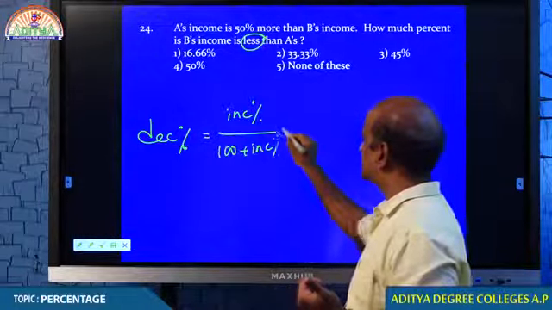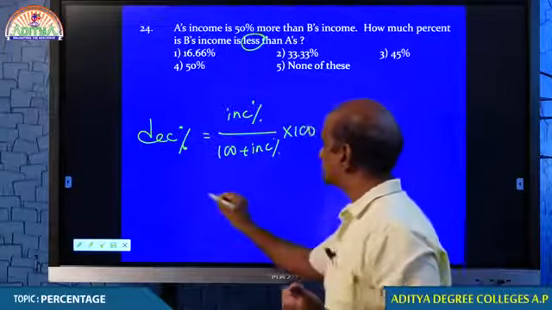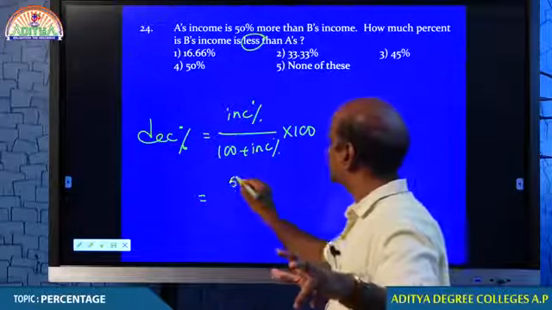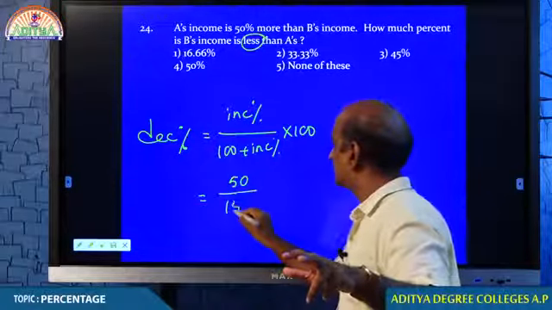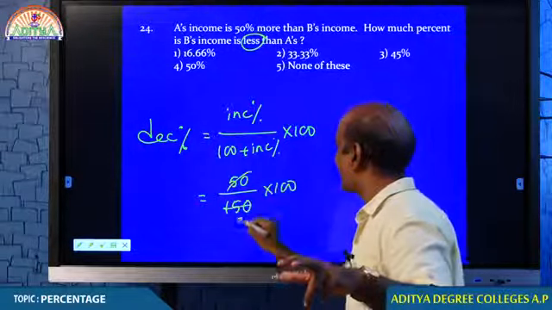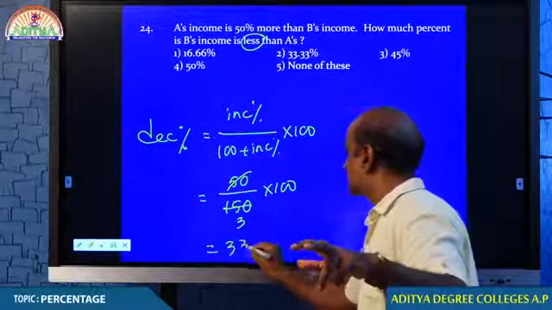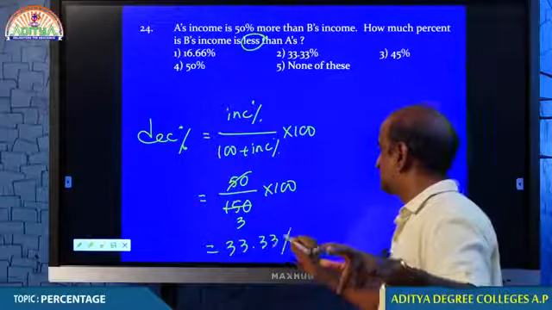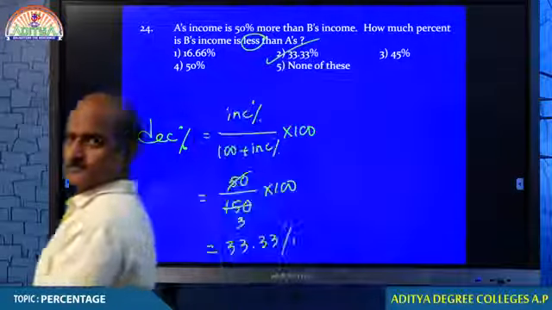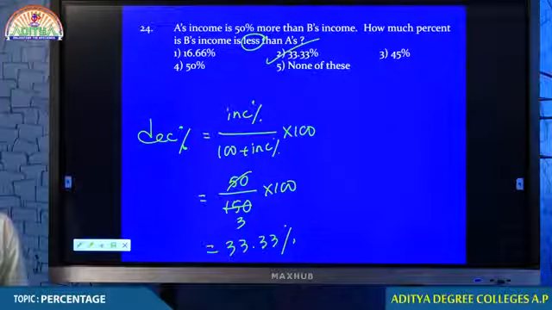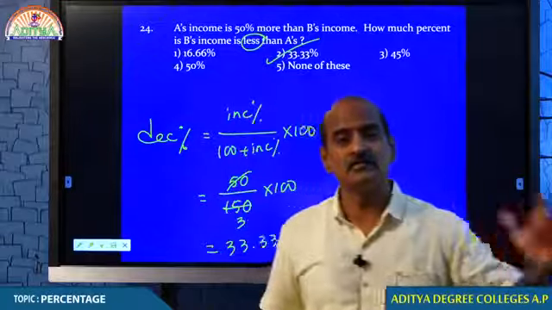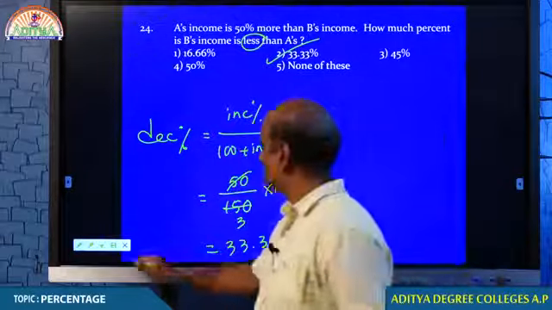You remember these two formulas; we will be using these two formulas in many cases. What is the increase? 50 by 150 into 100. Therefore, 33 1/3%, or else 33.33%. Comfortable? You must know when we will be using this. Come on, student.